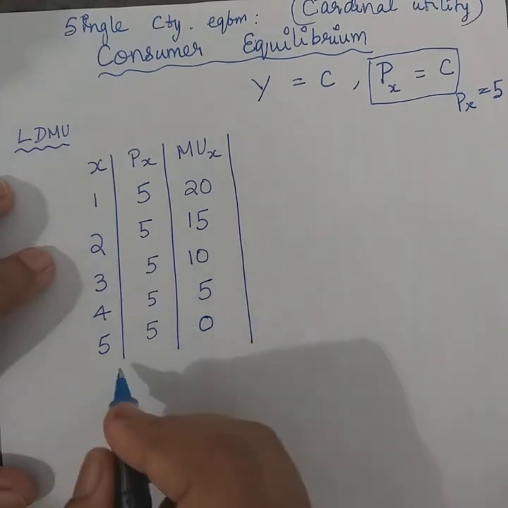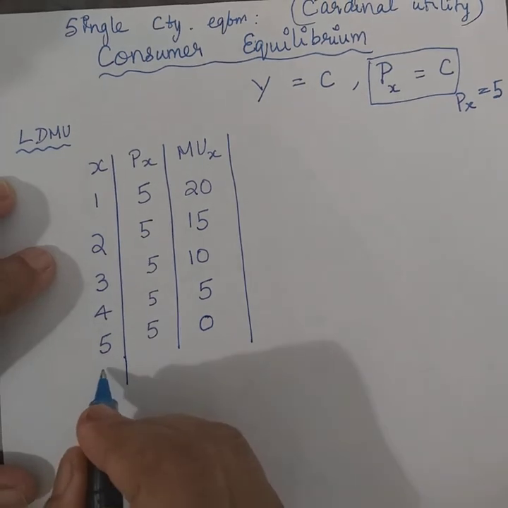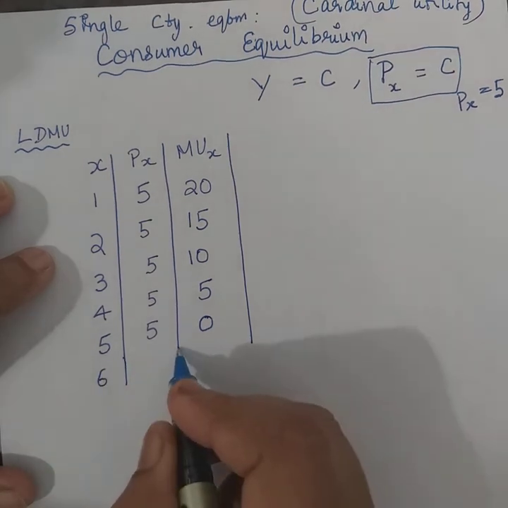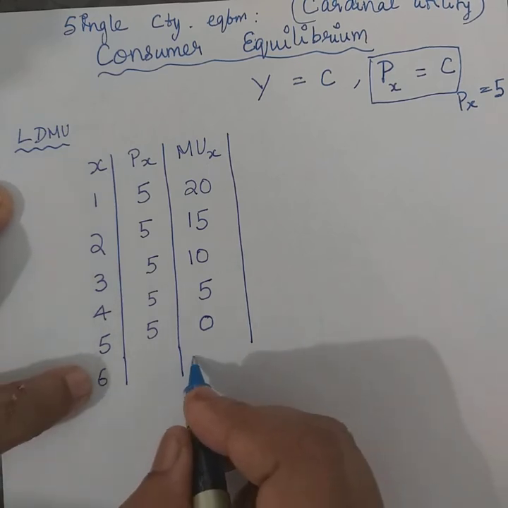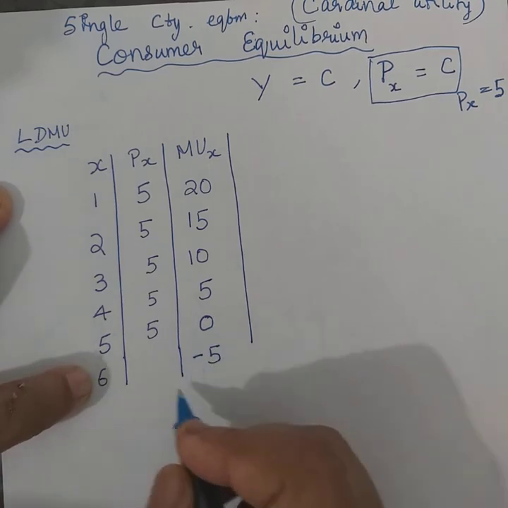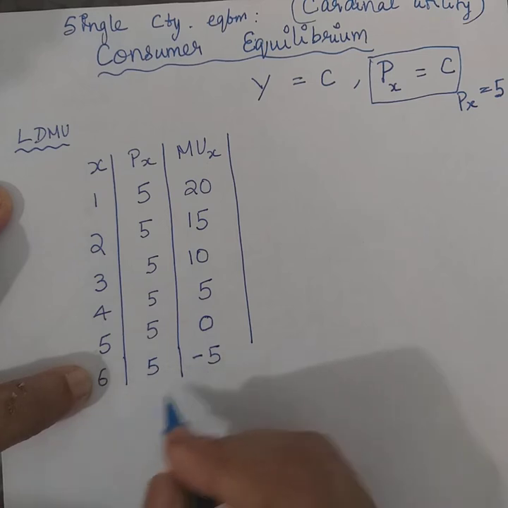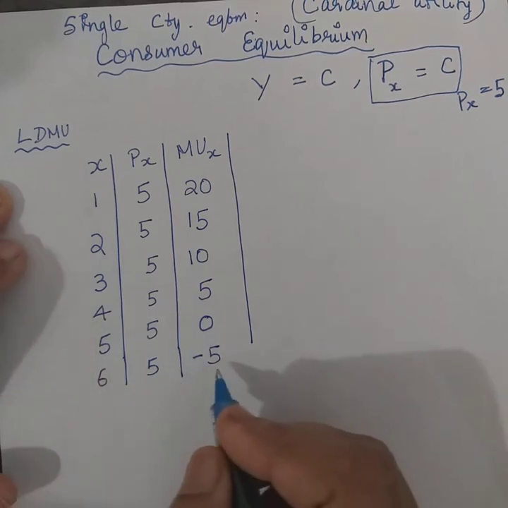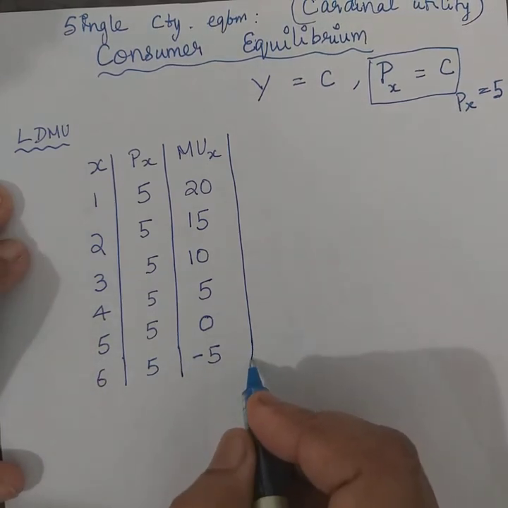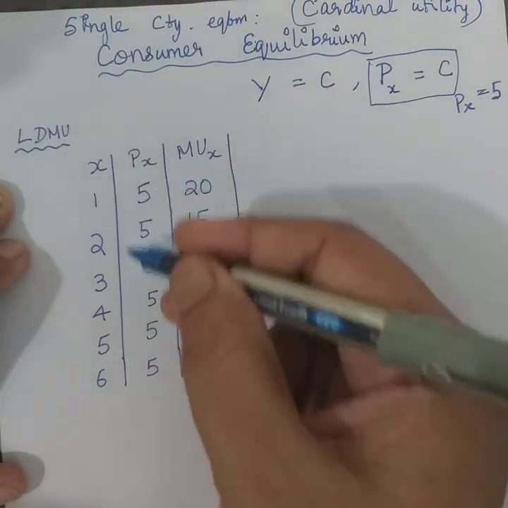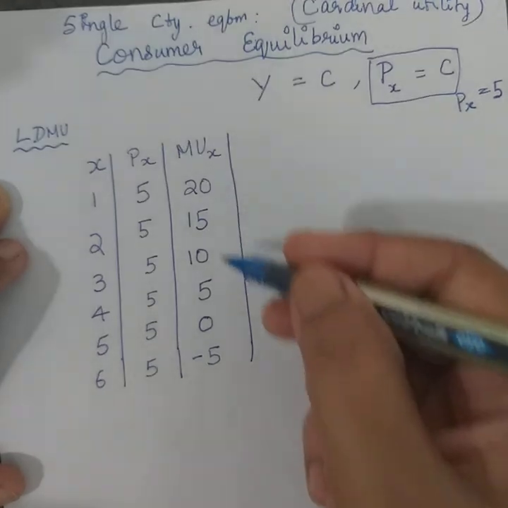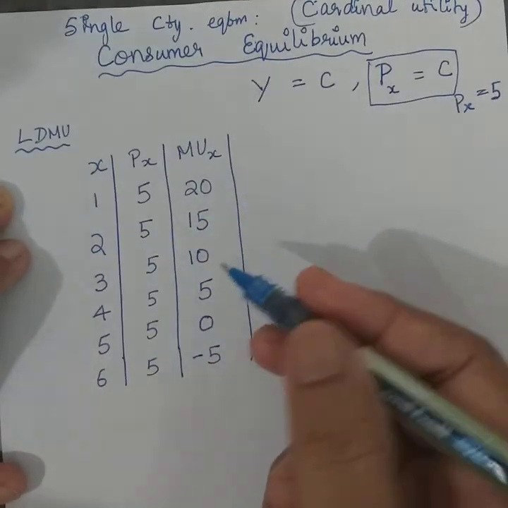According to the law, if one more is purchased and consumed, it might result in disutility, which the consumer does not normally prefer. If you look into the diminishing marginal utility, as more is purchased, there is diminishing marginal utility. That's what is shown here, right?